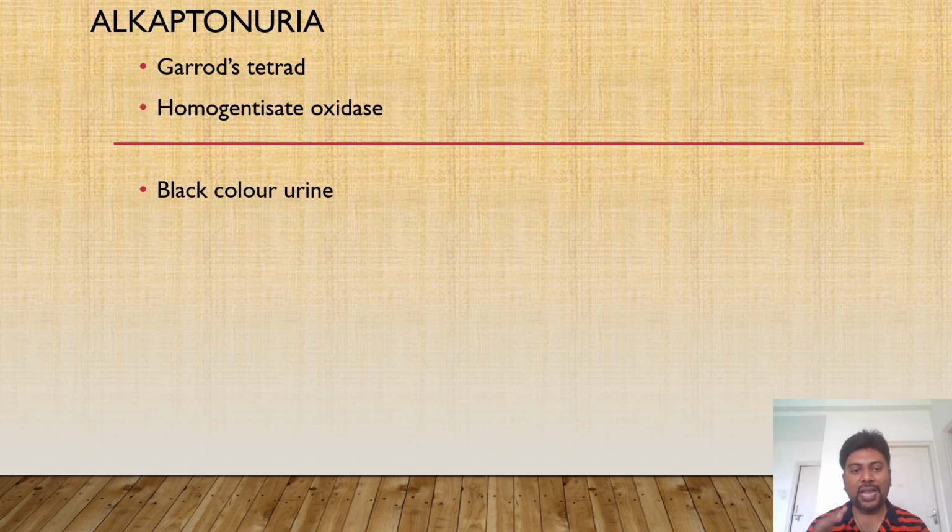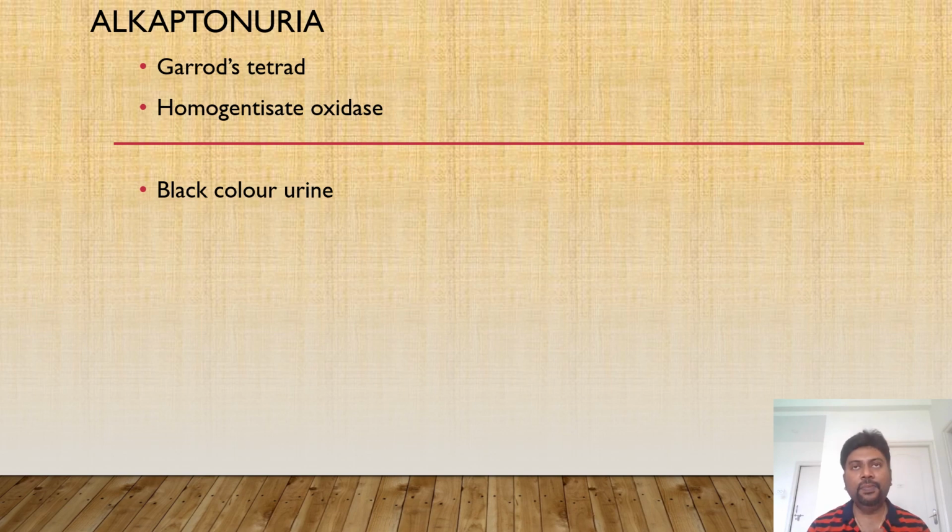This alkaptone typically imparts a black color to the urine. When a patient passes urine, freshly voided urine will be normal in color, but when you allow it to stand, the alkaptone bodies get oxidized and become dark black in color. So it gives you black colored urine on standing. That is one of the clues for diagnosing alkaptonuria. For phenylketonuria, the clue is a mousy odor in urine, whereas in alkaptonuria it is black colored urine.